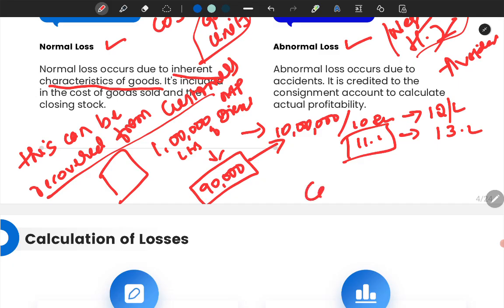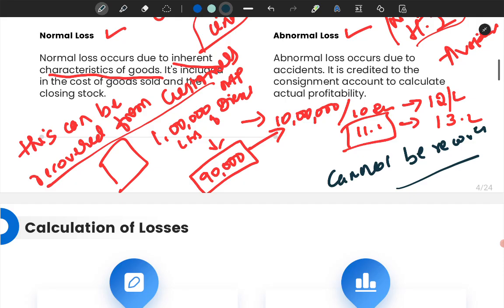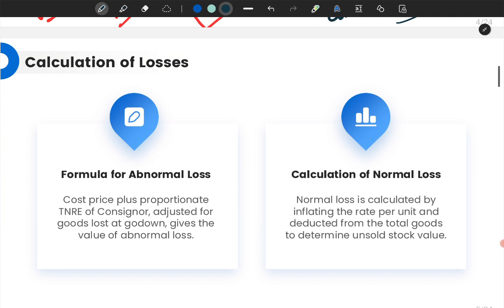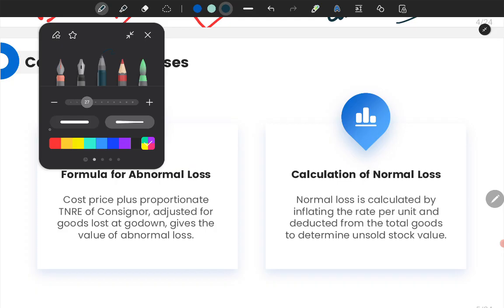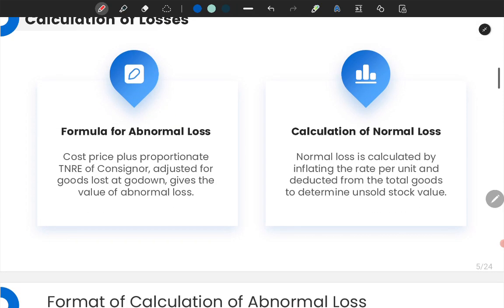It cannot be recovered from customers, because the customer says, "Arey yaar, it is because of your negligence. Why should I pay for your negligence? So no, I will not be paying." Okay. Now, how to calculate the losses? First, coming to the normal loss. Sorry, abnormal loss. I will later on share the format for that.